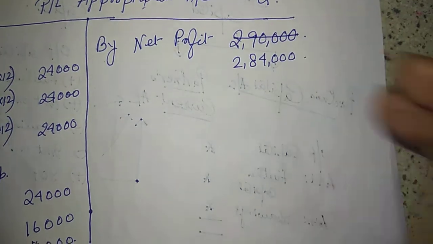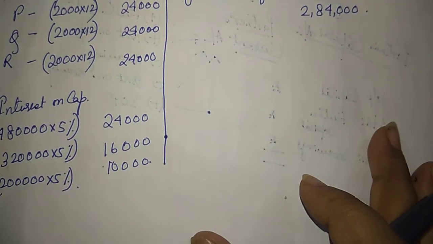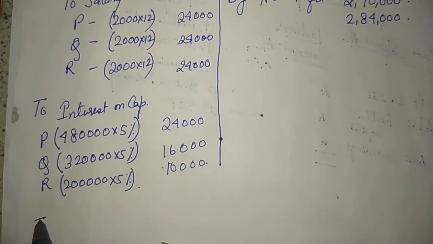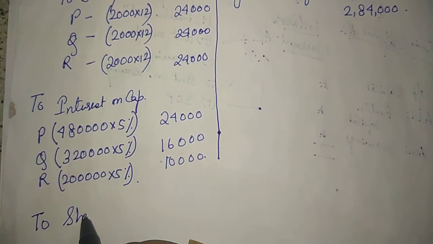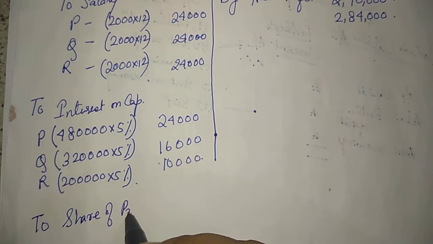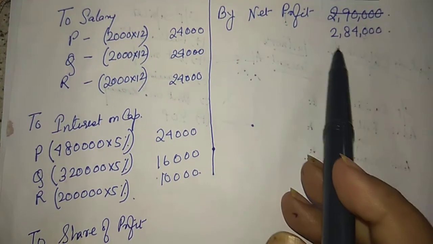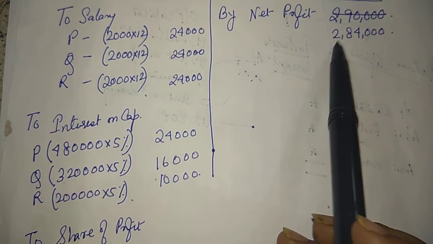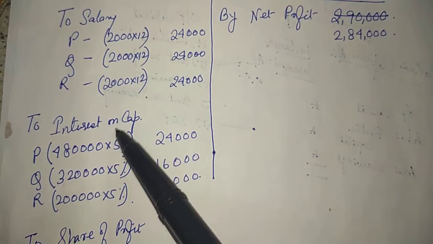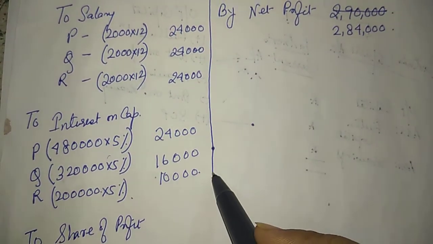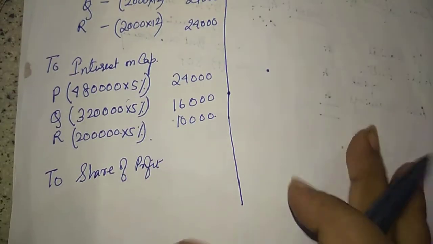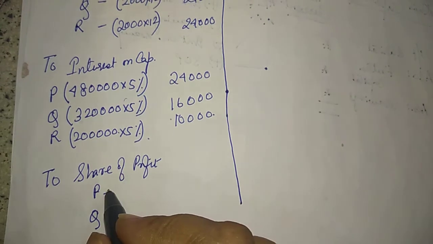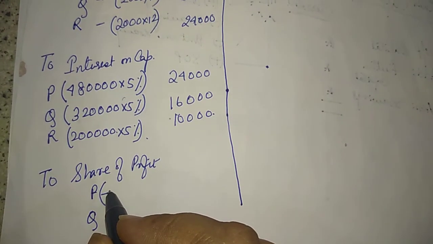Hopefully this portion is clear. ठीक है. अच्छा, इसके बाद जो बचेगा that is my share of profit. मैंने नेट प्रॉफिट से इंटरेस्ट ऑन लोन दे दिया. ठीक है. उसके बाद जो नेट प्रॉफिट बचा, that I am dividing among the partners, that is appropriation of profit. अच्छा, what is the ratio? 4:3:2. ठीक है.